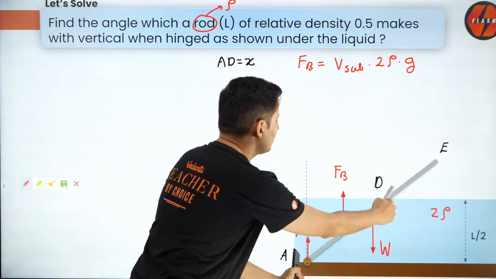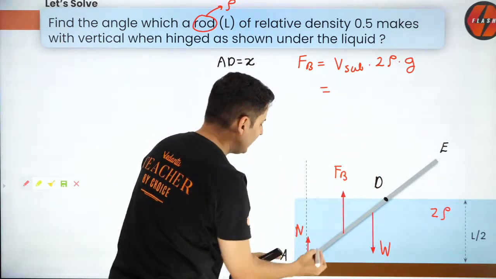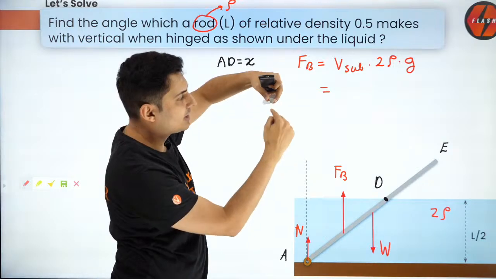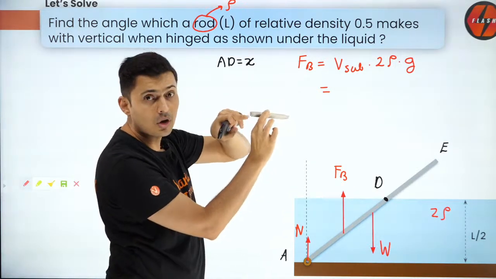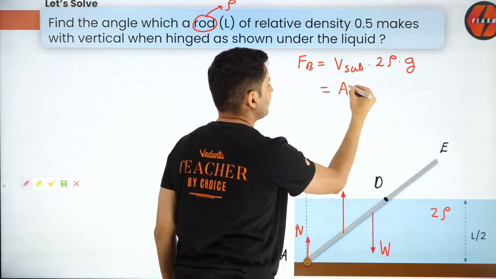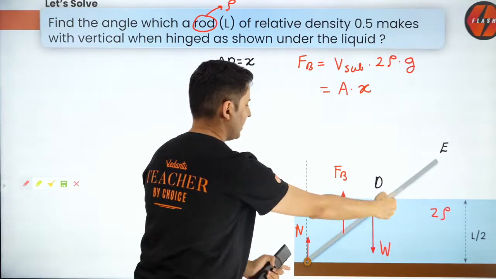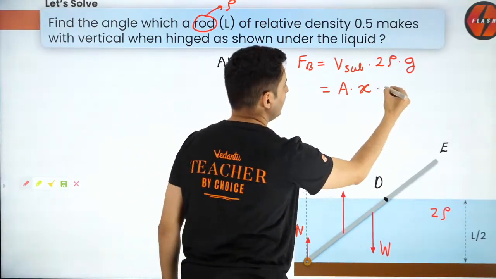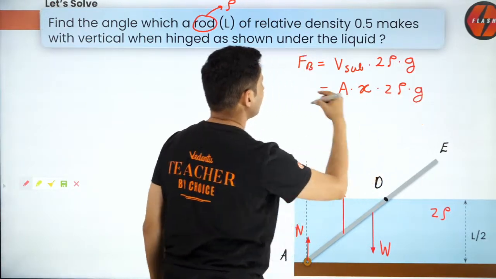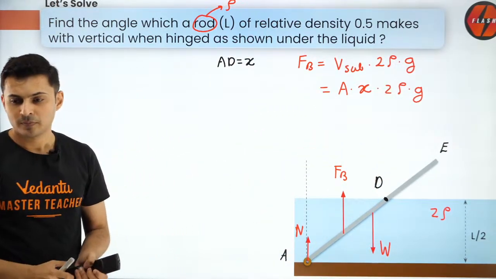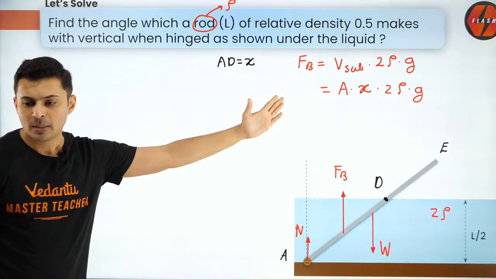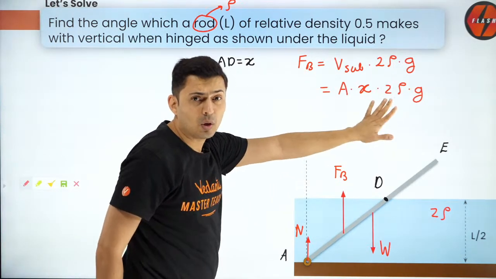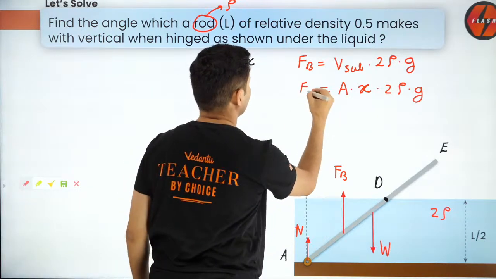But how much is the volume submerged? Simple. Let's say the rod has some cross-sectional area A. So the submerged volume is A into X. Why X? Because the length AD is assumed to be X. So the buoyant force is A X into 2 rho into g. I hope this is clear. Is that okay, guys? That is the value of the buoyant force.